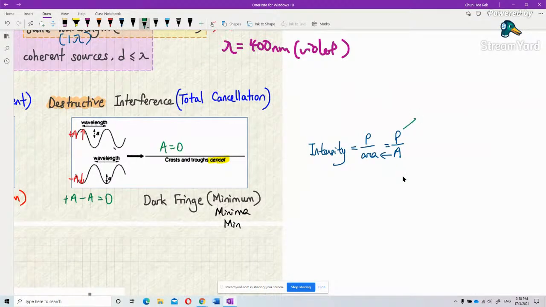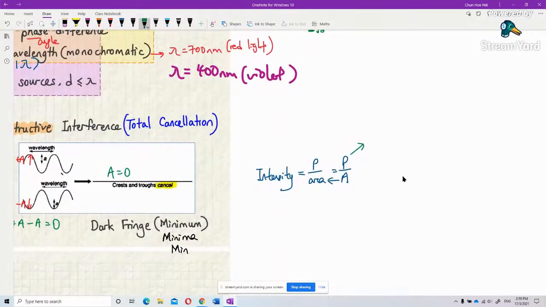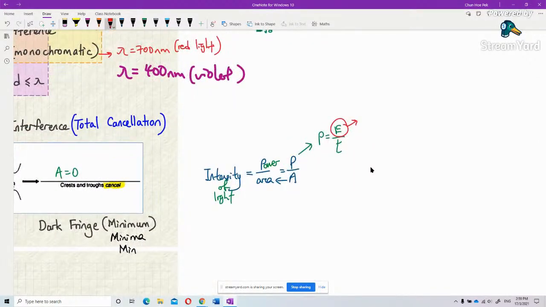Remember in semester one, I think you need to open back your mechanical wave chapter. You learned about power. Intensity of light is power over area. Power is energy over time. What is energy? Energy of light. Total energy of the wave is half m omega square A square.